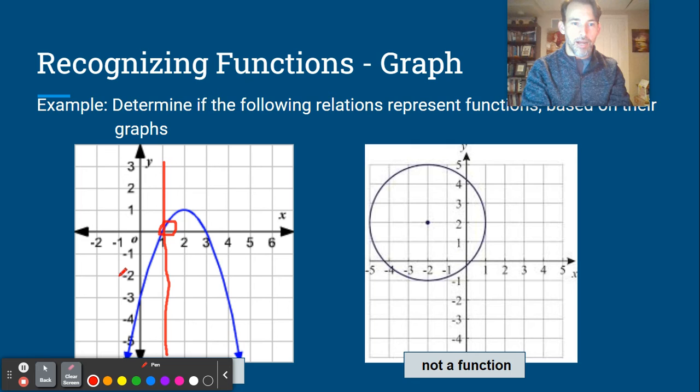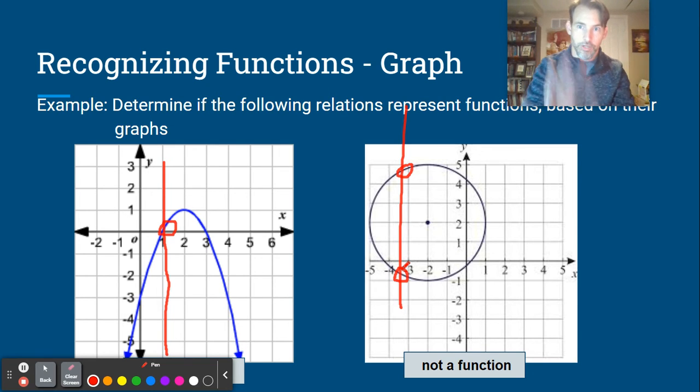Now this is a parabola. It's a good example. It's not the horizontal line test. I can draw horizontal lines and hit 2 points. No problem. It's still a function. It's the vertical lines. They should touch at only 1 point. On the other hand, over here, I draw a line through there. It hits at 2 points. So your equation of a circle in the xy plane, that's not a function. It is a relation between x and y. It's not a function. Okay, so that's how you would determine if these graphs were functions or not.